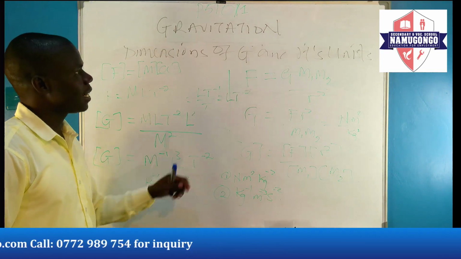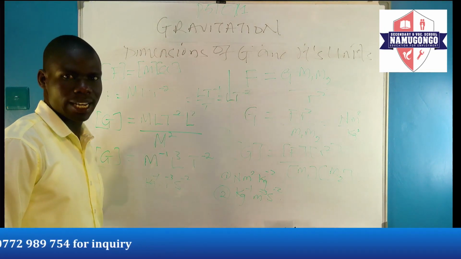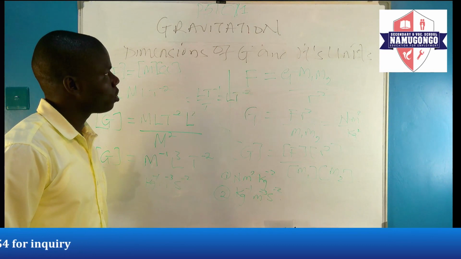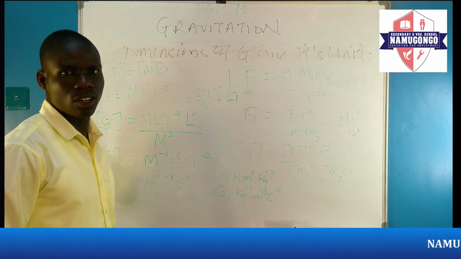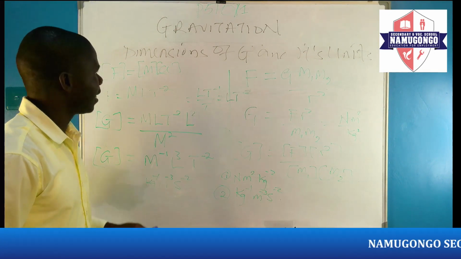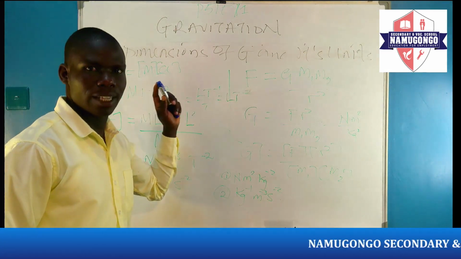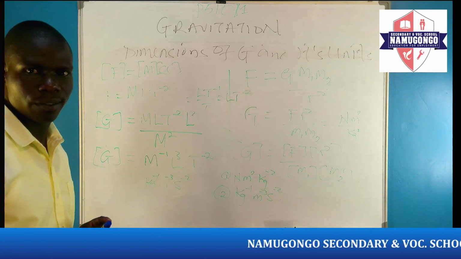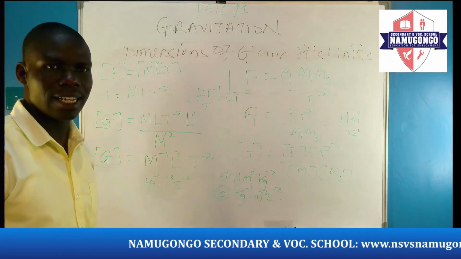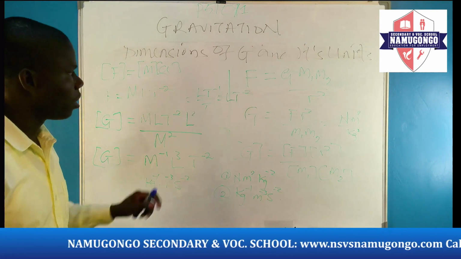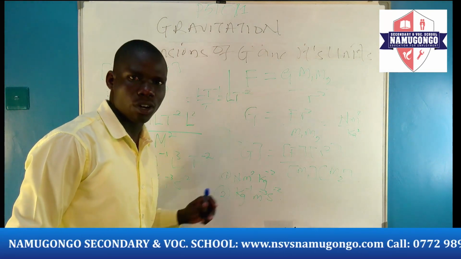And then they can also ask you to state Newton's laws of gravitation. After stating Newton's laws of gravitation, they can ask you to derive the dimensions of G, which is the universal gravitational constant, and then state its units. We should be able to know all those.